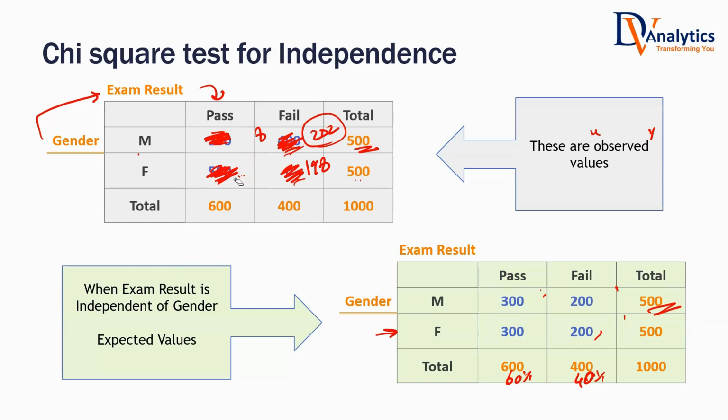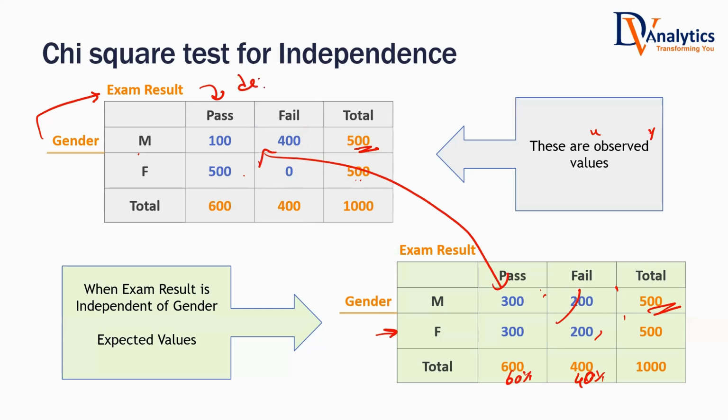So this is the table. When they are independent, the numbers look like this. If the actual values are very far away from them, is it fair to say there is a dependency? Look at this, all of you. Exam result has a dependency on gender here. When do you say that? When this table's values are very far away from the table of independence.